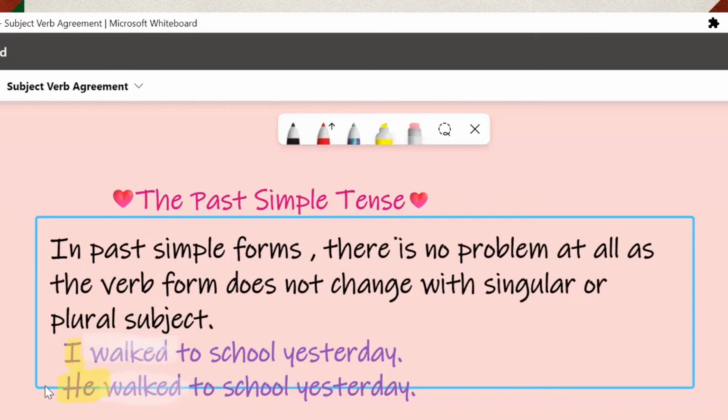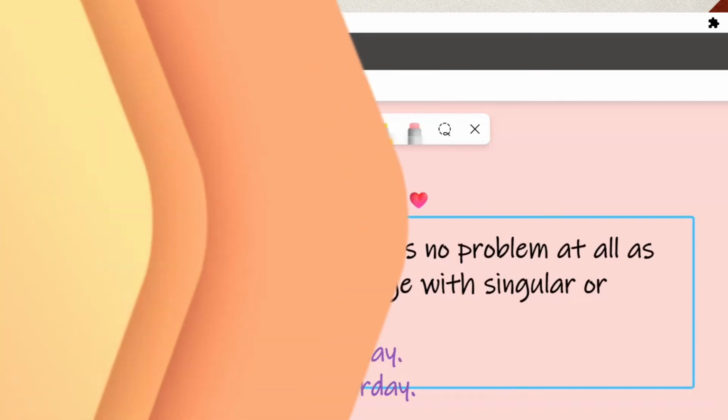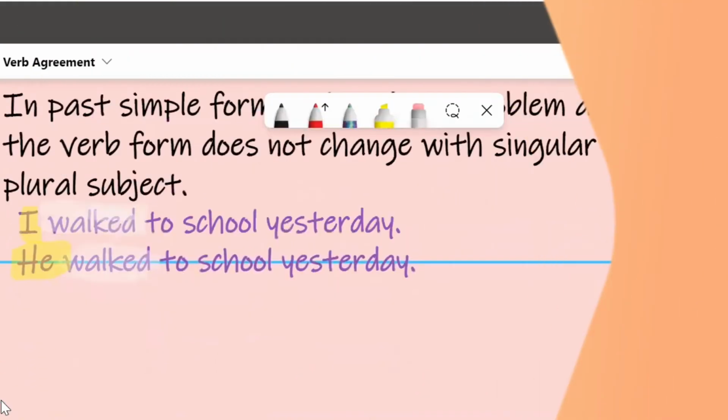We don't need to think about this agreement because the second form of the verb, that is to say the past simple, goes with any subject, singular or plural, first, second, or third person, no change at all.